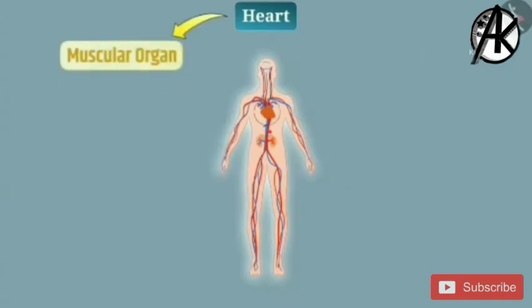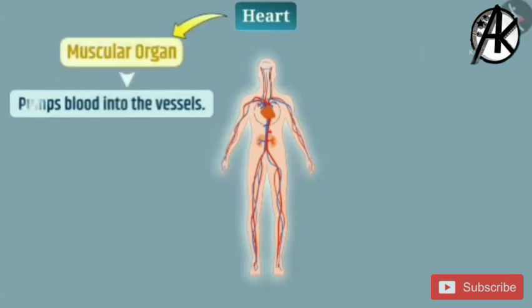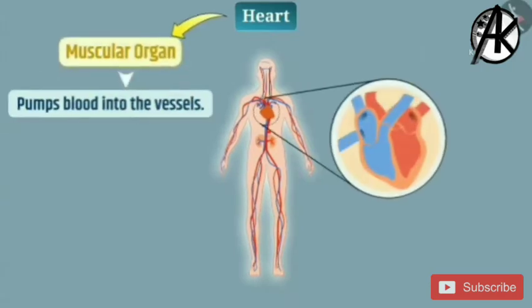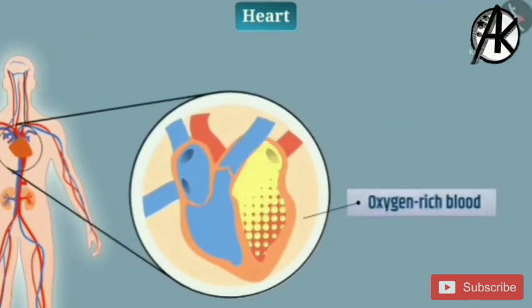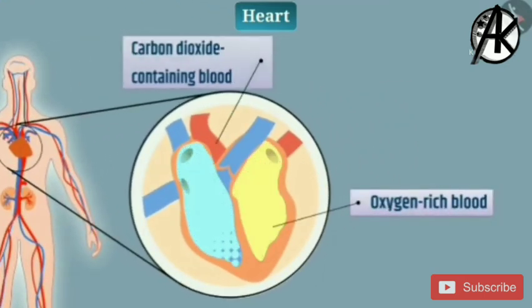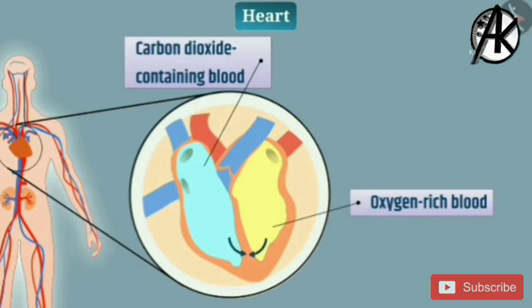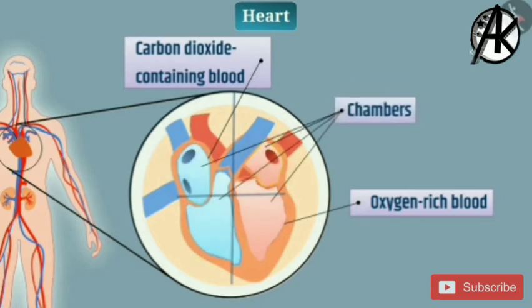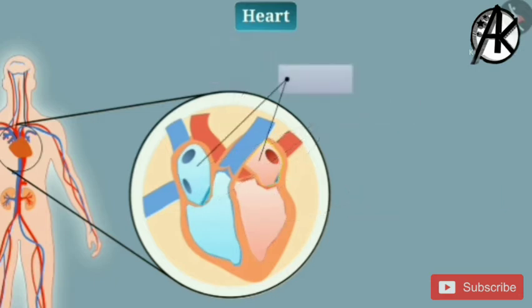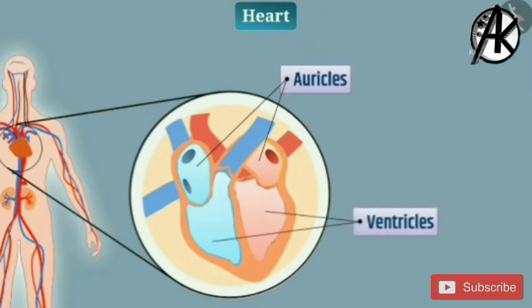So now you can see a brief explanation of circulation in an animated video. Heart is a muscular organ that pumps blood into the vessels. To prevent the mixing of oxygen-rich blood and carbon dioxide containing blood, the human heart is divided into 4 chambers. The upper 2 chambers are called auricles and the lower 2 chambers are called ventricles.